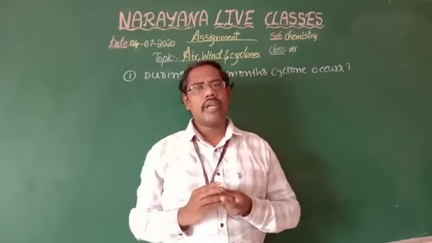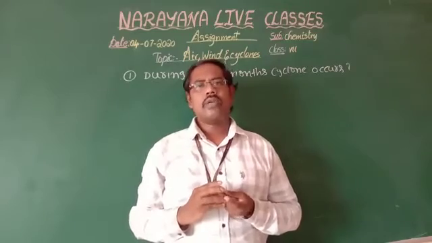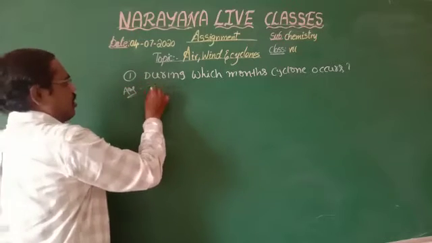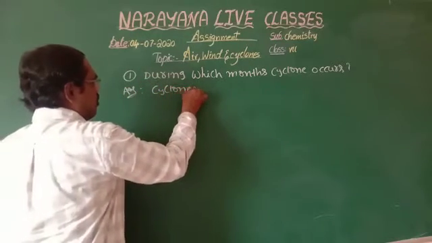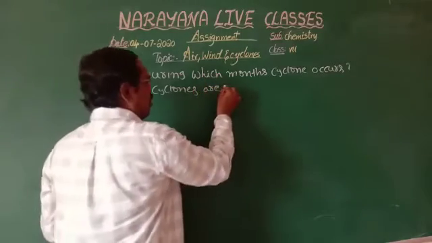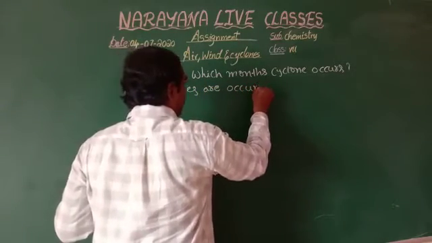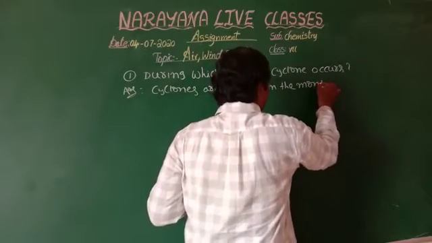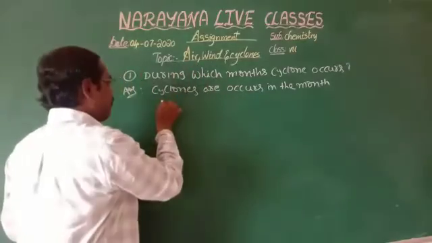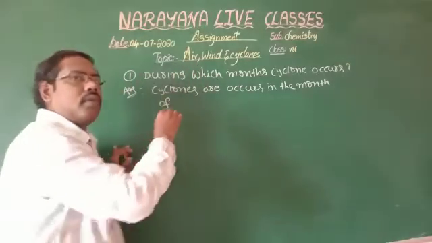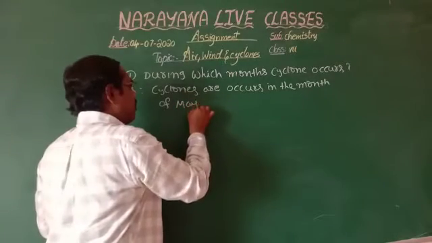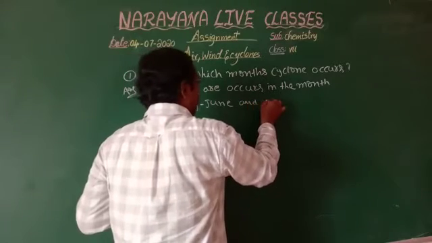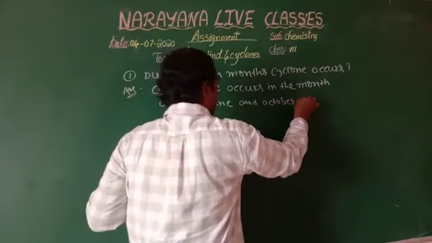Answer: cyclones occur in the months of May, June and October to November.